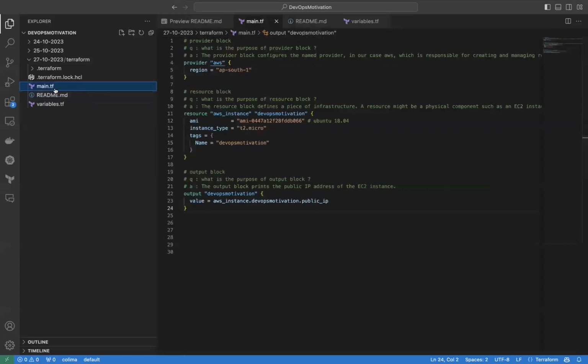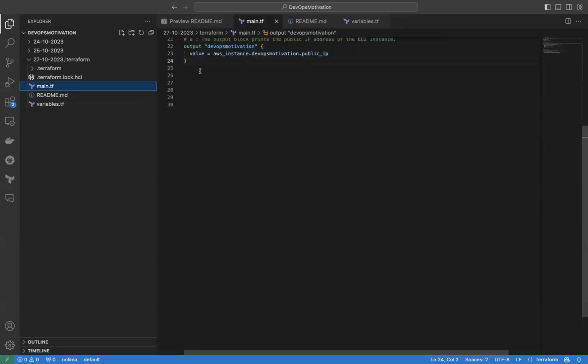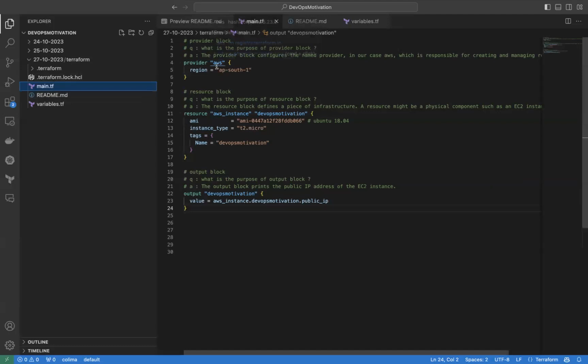So there is a file called main.tf. Usually we'll be having a suffix of .tf for all our Terraform files. This is the HashiCorp language, so we call it HCL. And in this particular file, we can see three blocks. We'll start with the provider block, which is nothing but AWS. And we have given the region as ap-south-1.